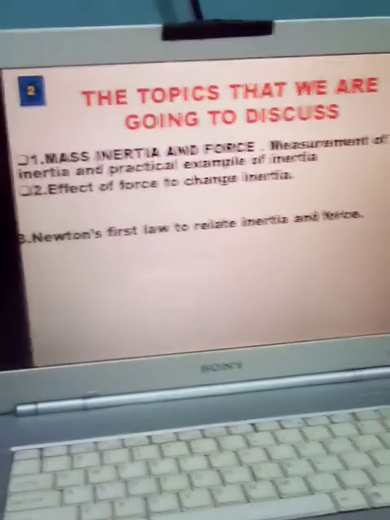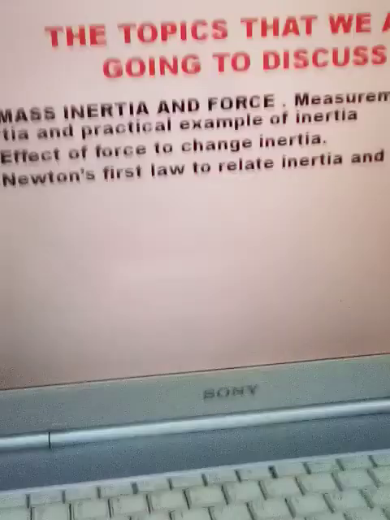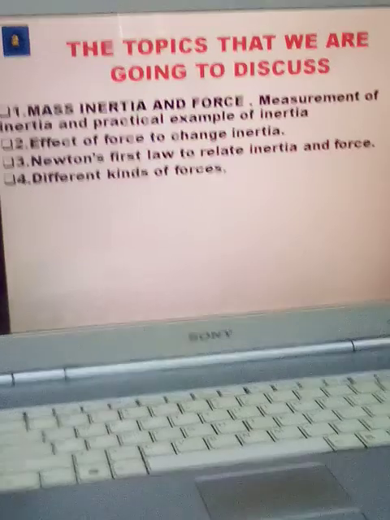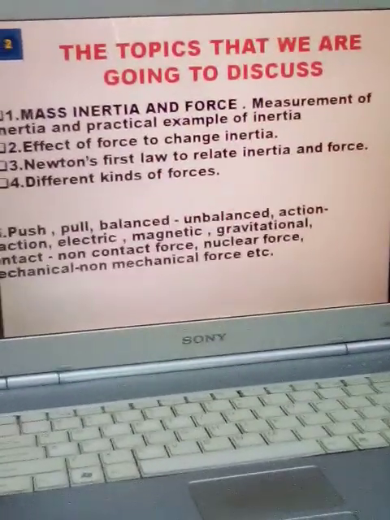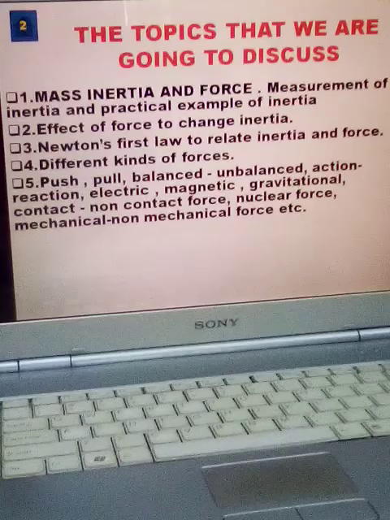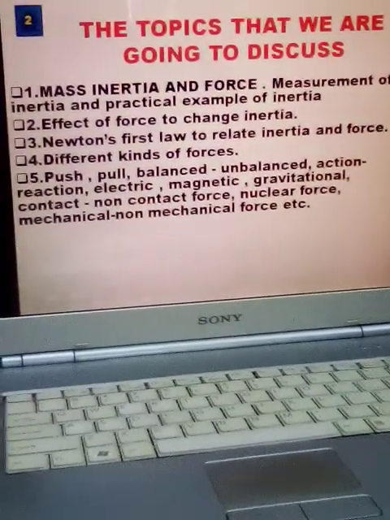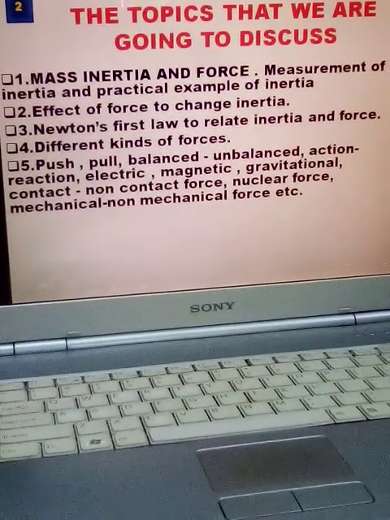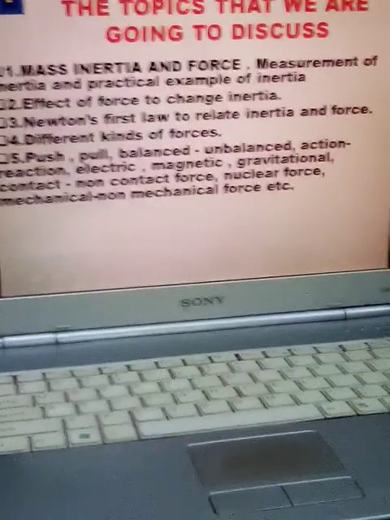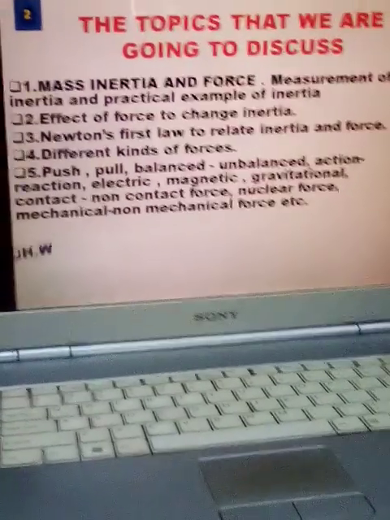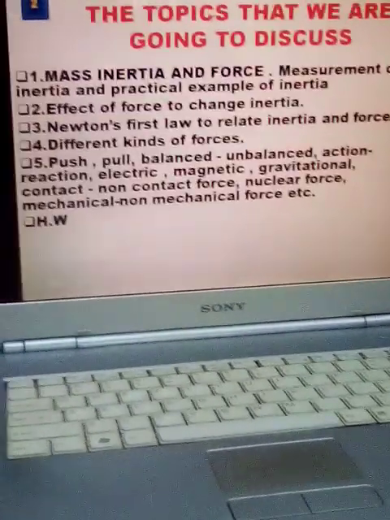Then in the last class we discussed Newton's first law to relate inertia and force. So today we will discuss different kinds of forces, like push, pull, balanced, unbalanced, action, reaction, electric, magnetic, gravitational force, then also contact, non-contact force, nuclear force, mechanical, non-mechanical force, and others.